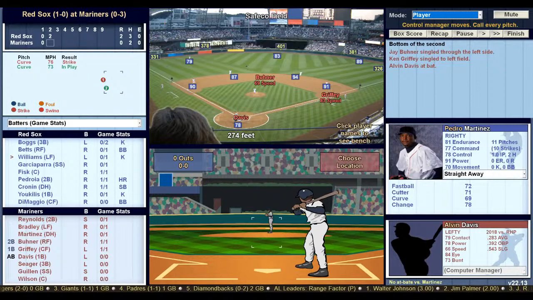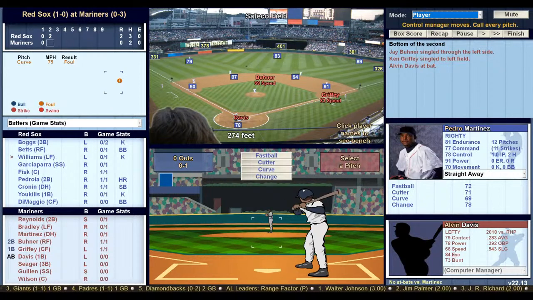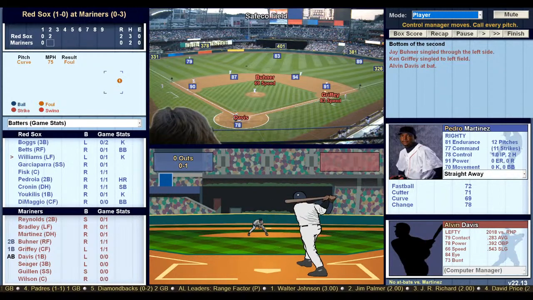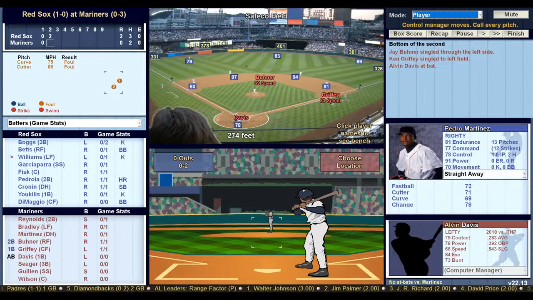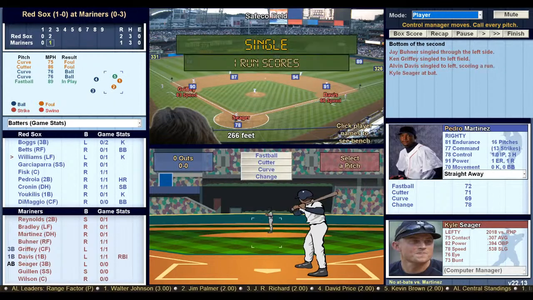Alvin Davis. Let's see if we get a double play ball with the curveball. That's a shot ripped foul down the right field line. Cutter in. Foul down the line. Curveball away, low and in the dirt. Too far outside. Curveball, a little closer. 2-2 count. Fastball in tight. That's a base hit. 2-1. Griffey goes to third. Davis is at first with an RBI single. Still no outs, and here comes Kyle Seager.